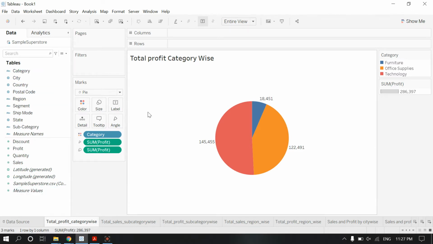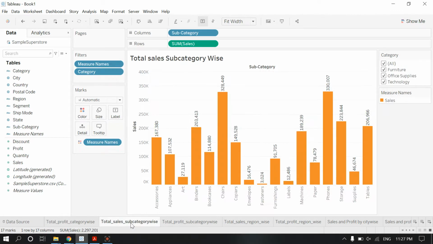In the category section, let's look at this pie chart. This pie chart shows the profit distribution category-wise. We are getting very little profit from the furniture sector, and we are getting the maximum from technology. Let's move to the next one.